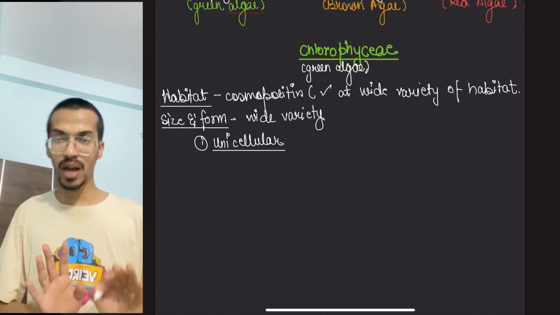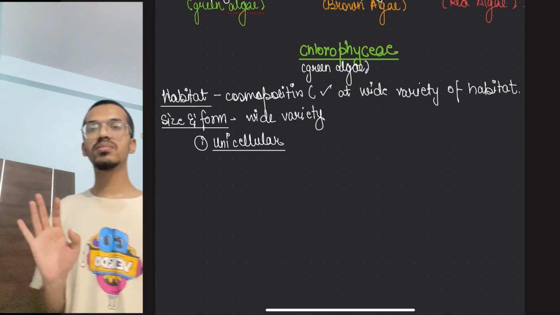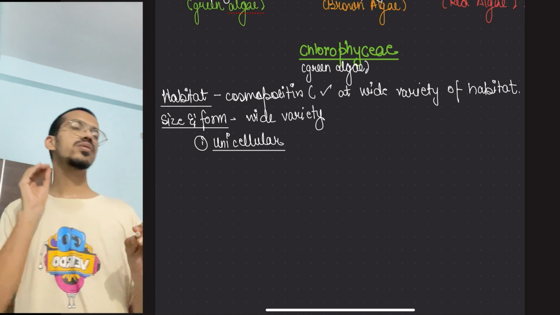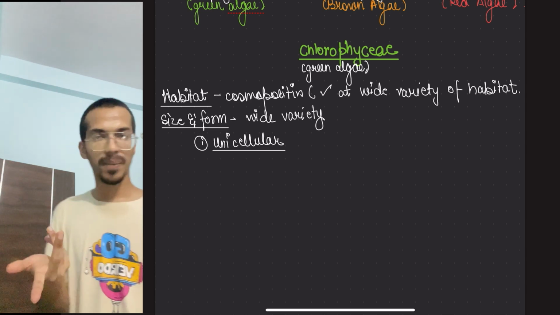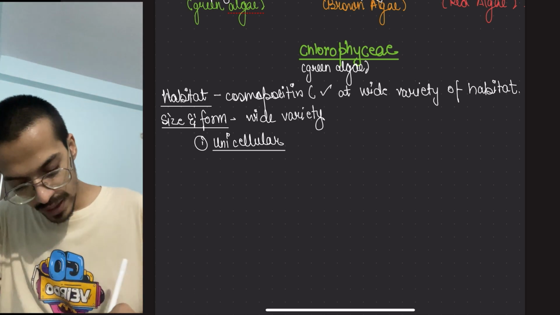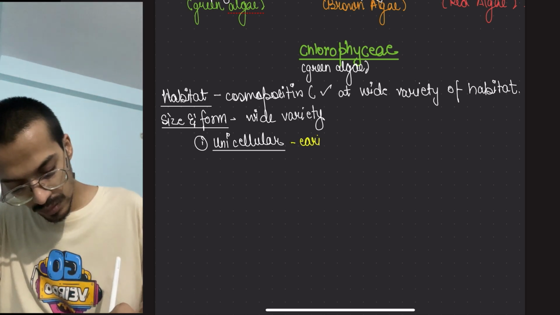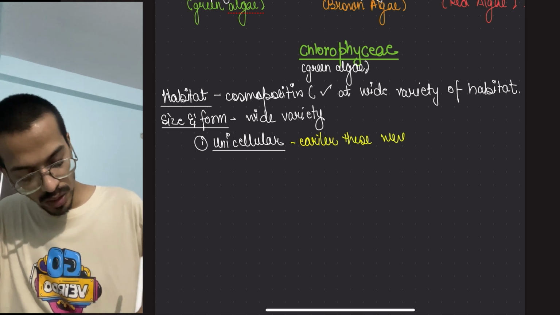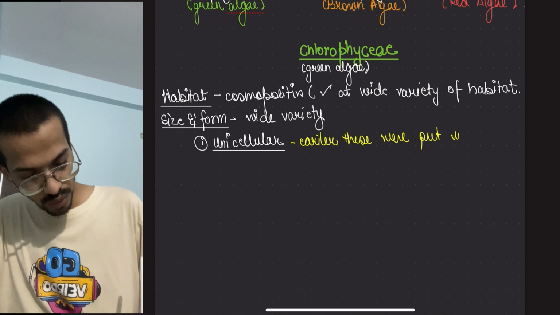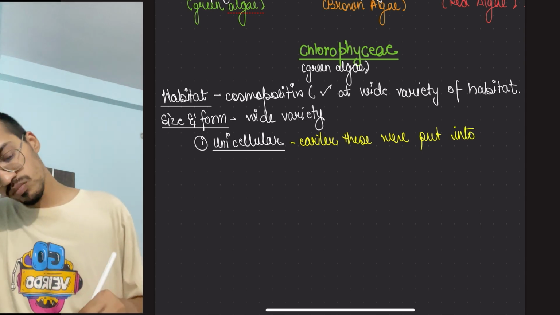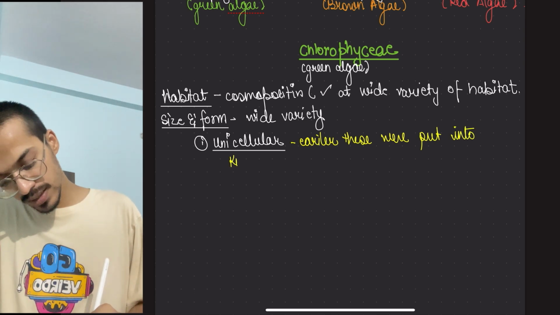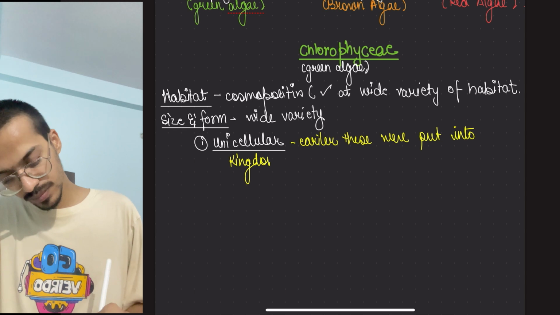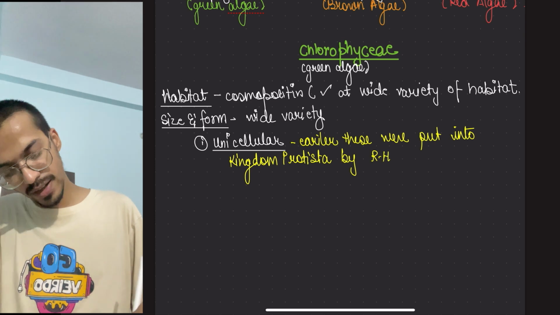So we put it in the plant kingdom. So the plant kingdom currently is not strictly multicellular. Okay, so I told you, earlier these were put into kingdom Protista by R.H. Whittaker.